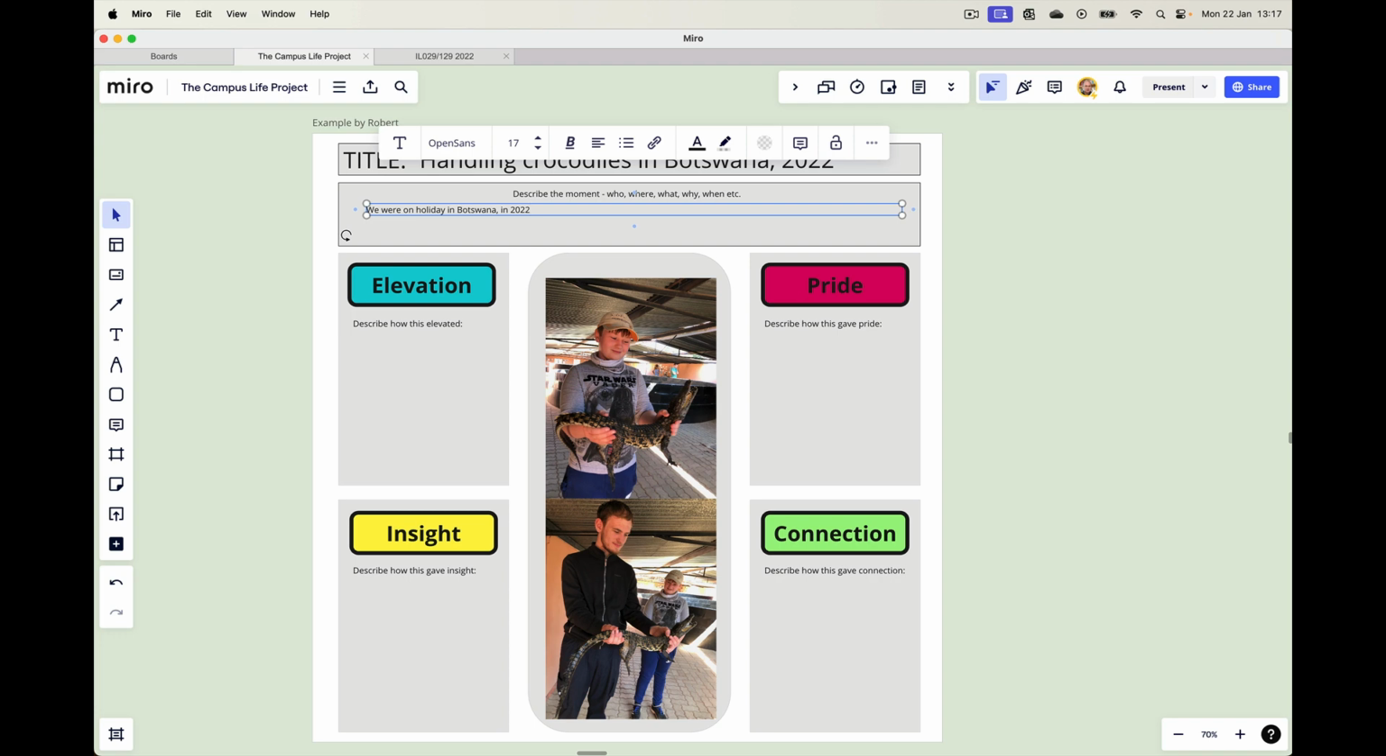Now the photos are there to help me with that and to help me remember what was going on. They may be more important later on as we come to do more analysis on this, but in this first stage, I won't type all that in now. Let's look at the next stages here. We're thinking about elevation, pride, insight, connection. Those four characteristics of positive moments that matter were defined by Dan and Chip Heath in their book, The Power of Moments.